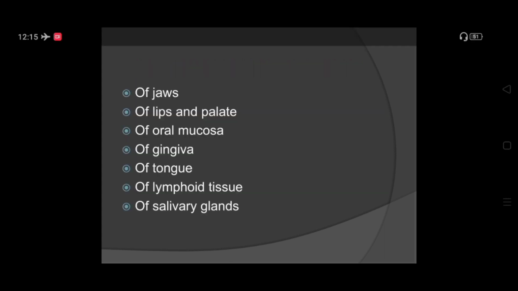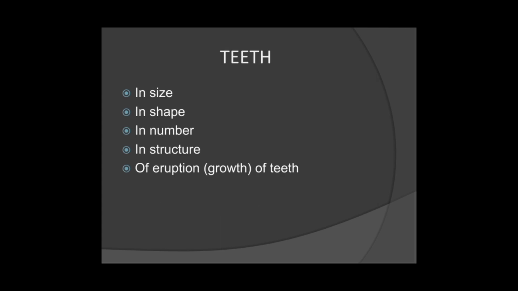First, developmental disturbances can occur in the jaws, lips and palate, oral mucosa, gingiva, tongue, lymphoid tissue, and salivary glands. These are the oral and paraoral structures, right? Now, the main part of the oral cavity is the teeth, right? In teeth, disturbances can occur in size, shape, number, structure, and sometimes eruption or growth of teeth. We will see these kinds of disturbances.